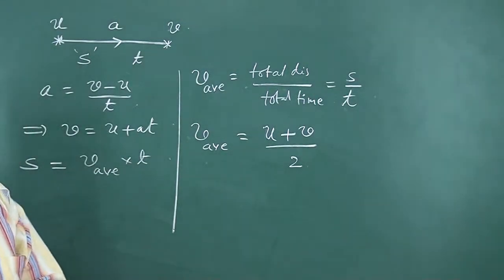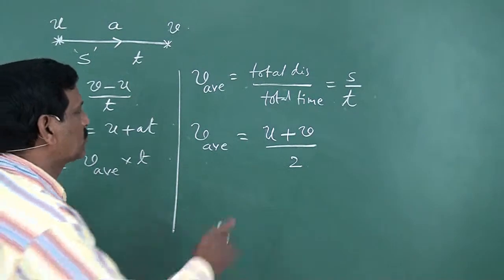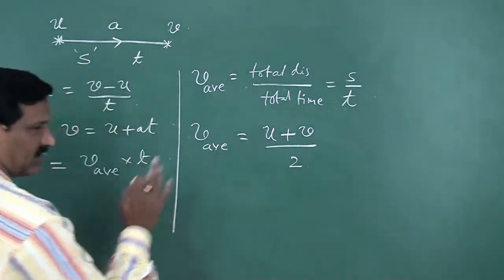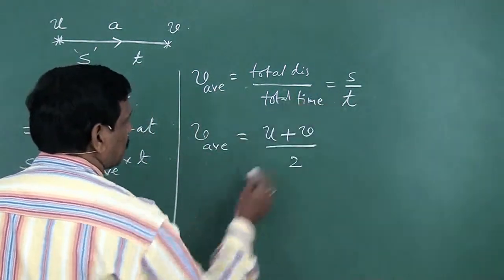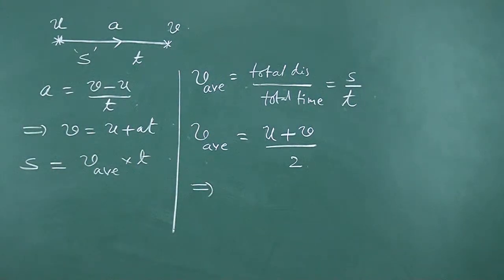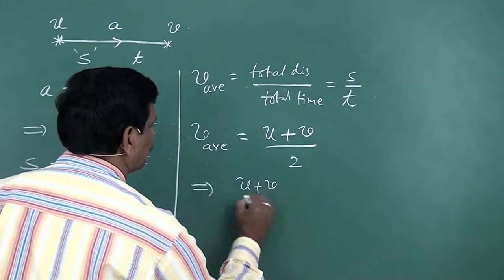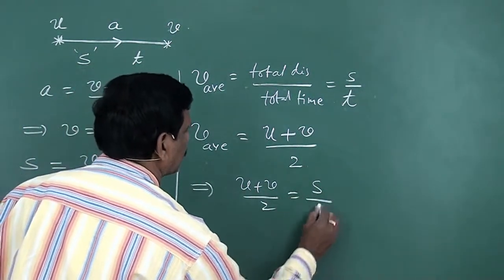Average of two terms means the sum of the two terms divided by 2. So this is average velocity. Here both are the same. That means u plus v by 2 is equal to s by t.